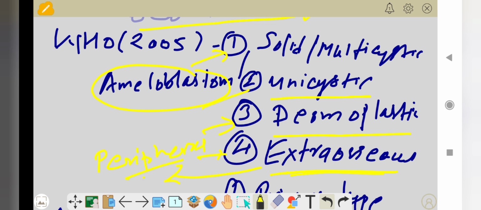Extraosseous ameloblastoma arises outside of the bone, that is the peripheral ameloblastoma. These three, solid and multicystic, unicystic and desmoplastic, are the central ameloblastomas. They arise within the bone marrow. That is given by the WHO in 2005.